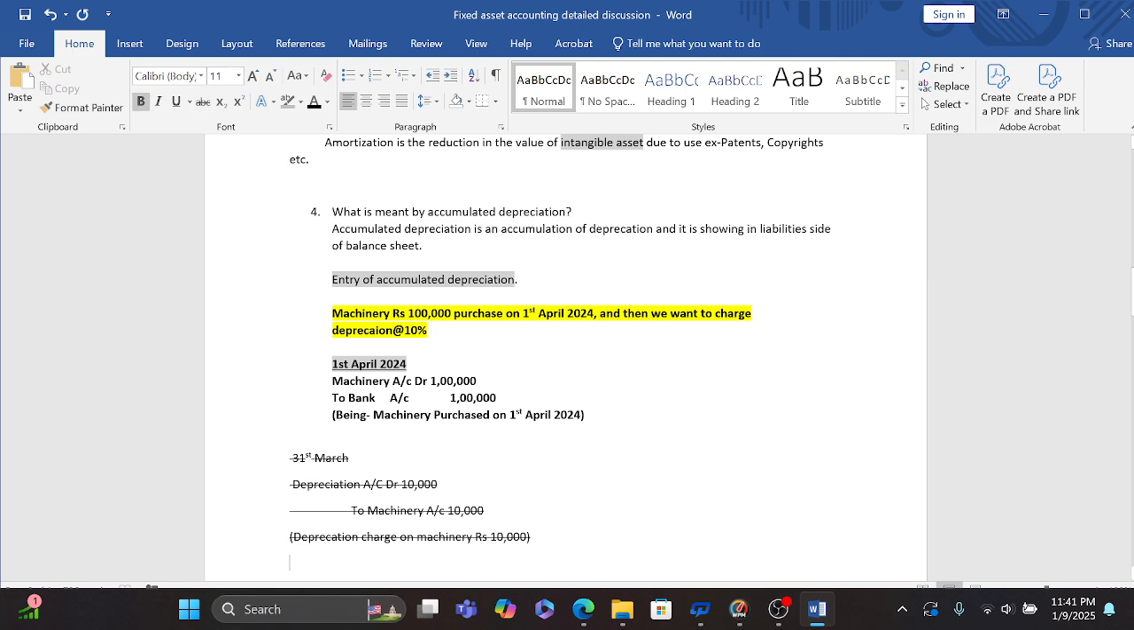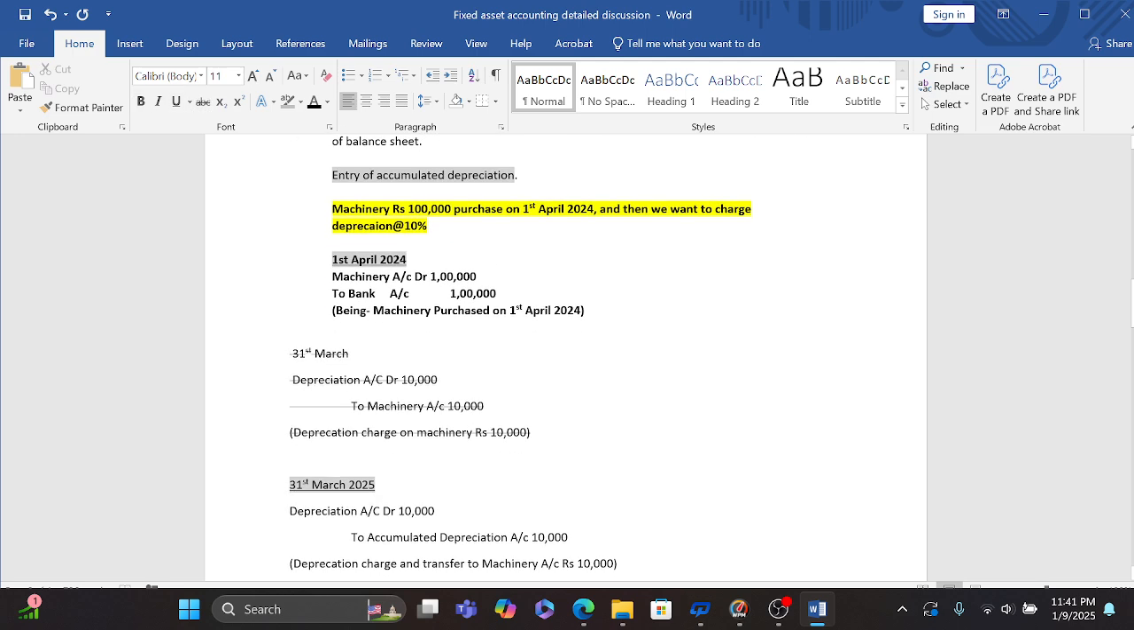Then I have shown you above that we have to charge the depreciation on the machinery. So our entry will be depreciation account debit, that is 10,000 to machinery. But here in the accumulated depreciation account, whenever we use accumulated depreciation account, then we do not reduce our machinery value.